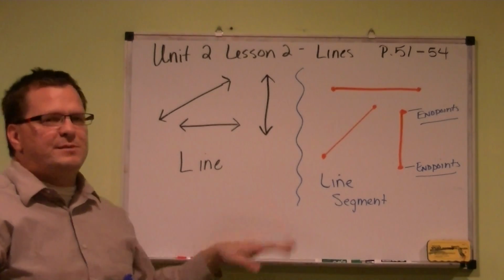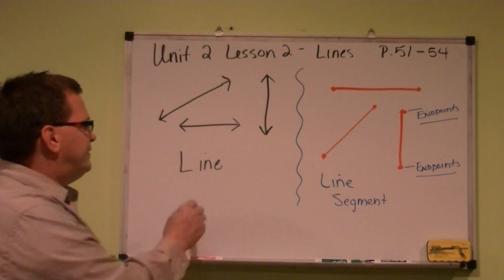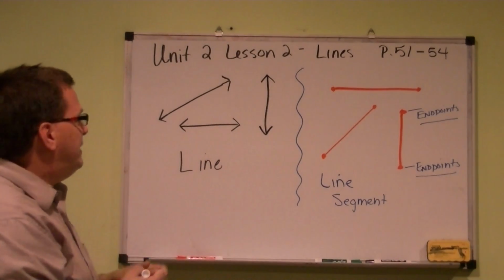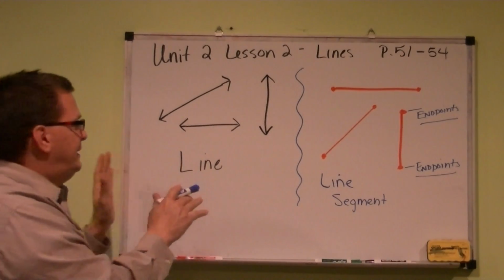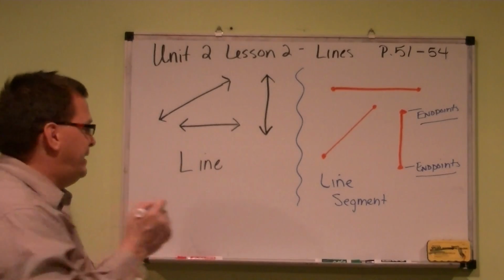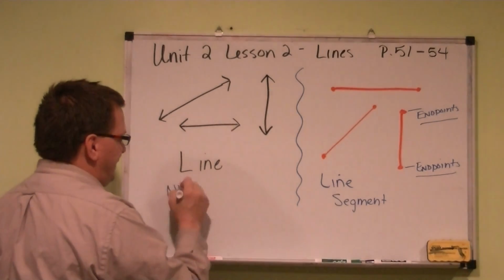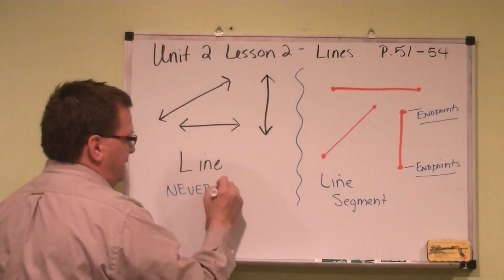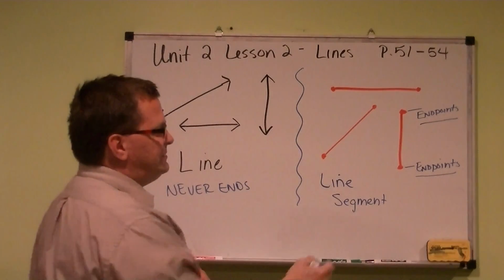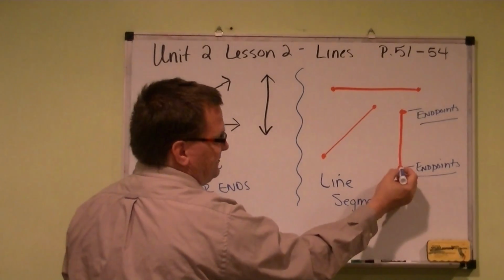Two of the lines that we're going to be speaking of today, one is called a line and the other one's called a line segment. The line never ends. It doesn't have a starting point nor a stopping point. And a line segment has two spots, and these are like stoppers.